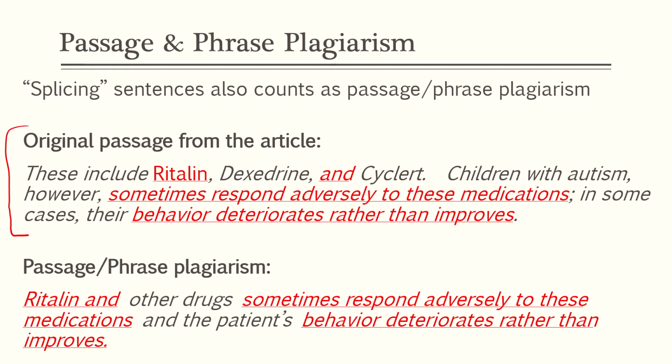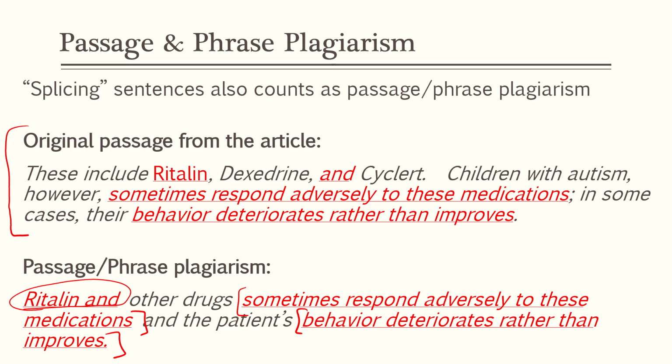And if we look at what the student wrote, right, what are they doing? They're taking a chunk here, a chunk here, and then a chunk here that is exactly the same as what was in the original article. I sometimes call this Frankensteining sentences, right? Because you're taking a piece from this, a piece from this, a piece from this. If we look at that sentence that the student wrote at the bottom of the page, the only original words that they wrote were other drugs and the patients, right? Everything else that is reddened, italicized, and underlined is exactly the same phrasing as the original sentence.